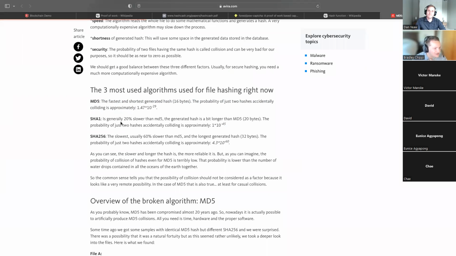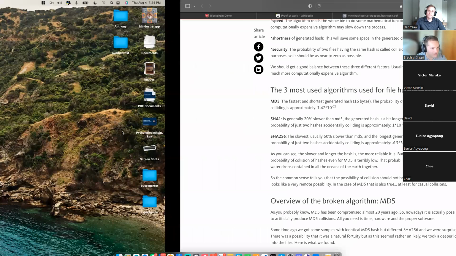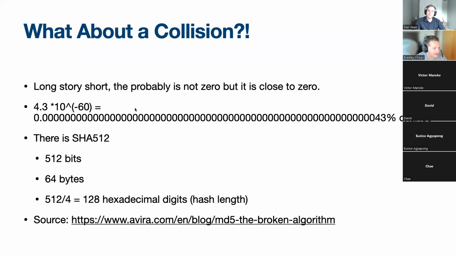Anyways, all right. So this is where I got these numbers. I don't know, take it with a grain of salt because I don't know how accurate it is. But the whole point is the probability is not 0, but it's close to 0. So this is supposed to be the probability of a collision with SHA-256. And you can see it right there. It's a very, very low chance.